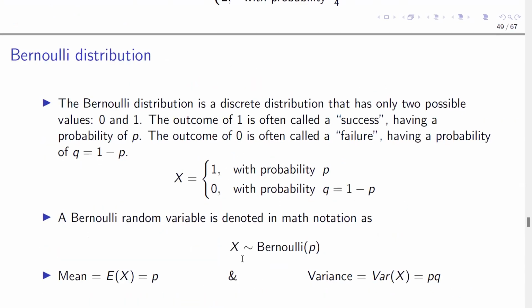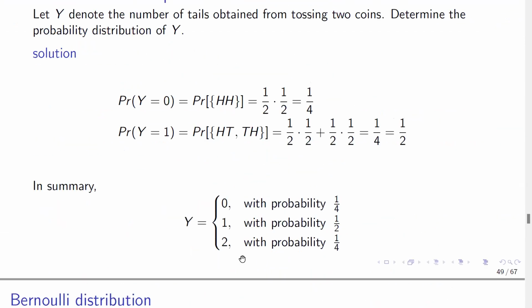Now, if you look at this, when we talk about probability distribution, all we are saying is the outcomes with their respective probabilities. The outcomes with their respective probabilities together form the probability distribution of any random variable.